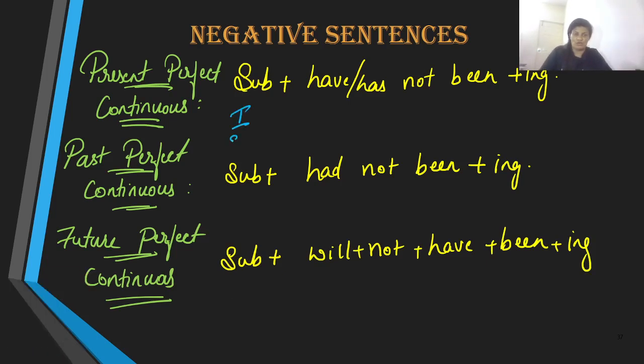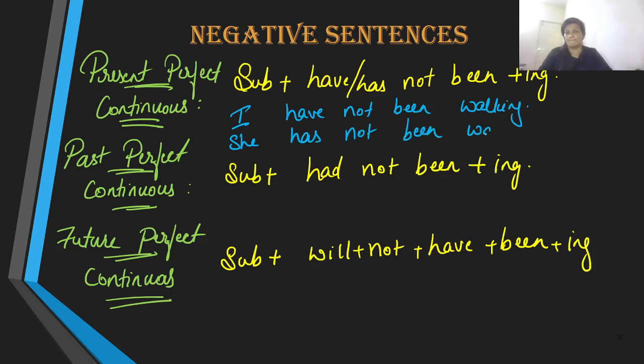I or she. I have not been walking, or she has not been walking.